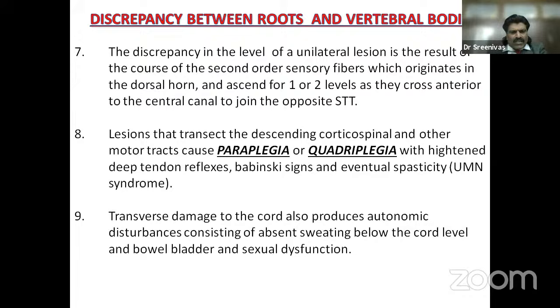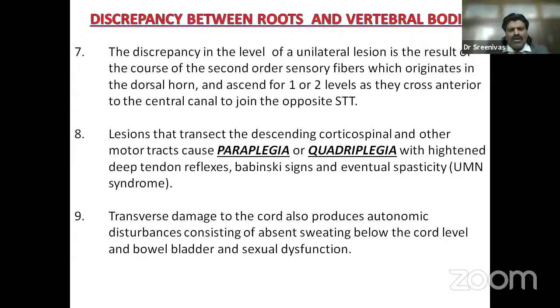Lesions that transect corticospinal and other motor tracts cause paraplegia or quadriplegia with heightened deep tendon reflexes, Babinski signs, and eventual spasticity, upper motor neuron syndrome. So when it transects, the corticospinal tract gets affected. We get upper motor neuron features like increased deep tendon reflexes. There's an extensor plantar response and eventual spasticity. That is the classic spasticity.